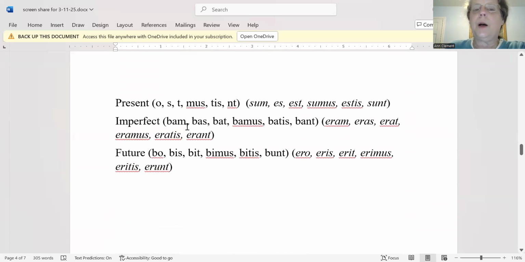Imperfect, you're looking for bam, bas, bat, bamus, batis, bant. Future, you're looking for bo, bis, bit, bimus, bitis, bunt. And then, of course, don't forget the being verb. Look for those too. And several of the verbs are used more than once. List them more than once. If the same verb is used 4 times, put it on your paper 4 times. Okay? All right, so go ahead and pause the video and work on that.